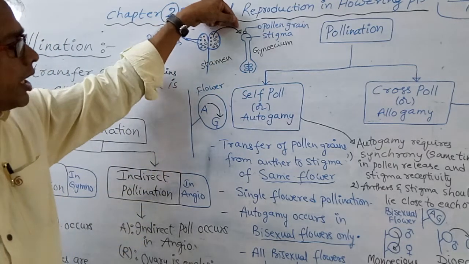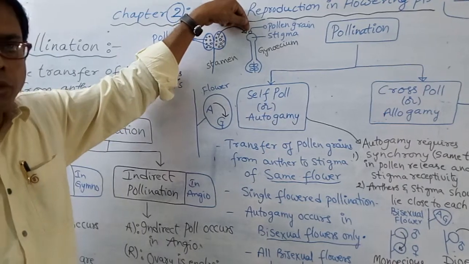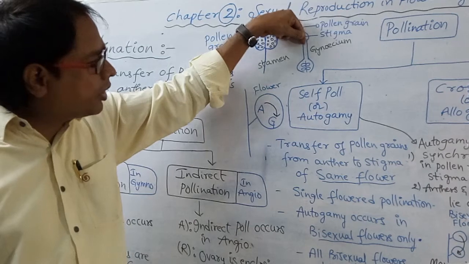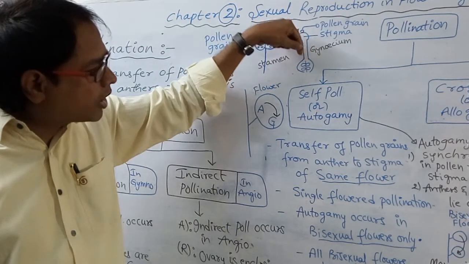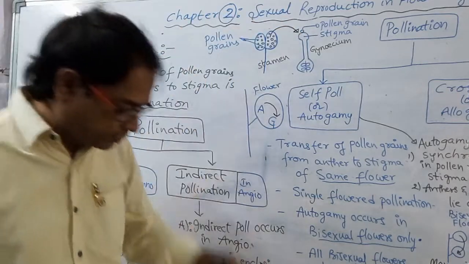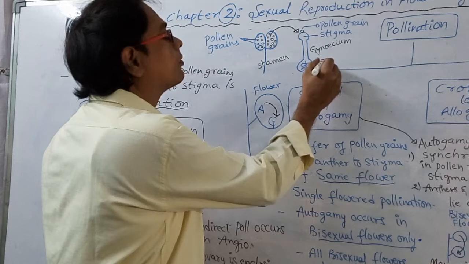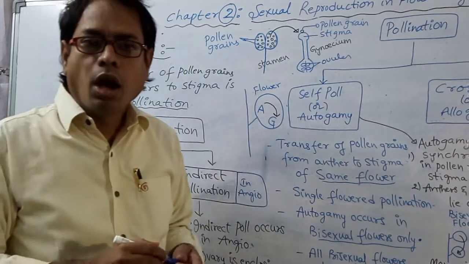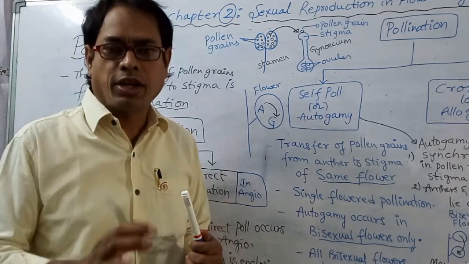When the pollen grain falls on stigma, the pollen grain with 2 male gametes enters into the stigma, then enters into the style, then into the ovary, and finally enters into the ovule. These are ovules. Inside the ovule, how many female gametophytes or embryo sacs are present?